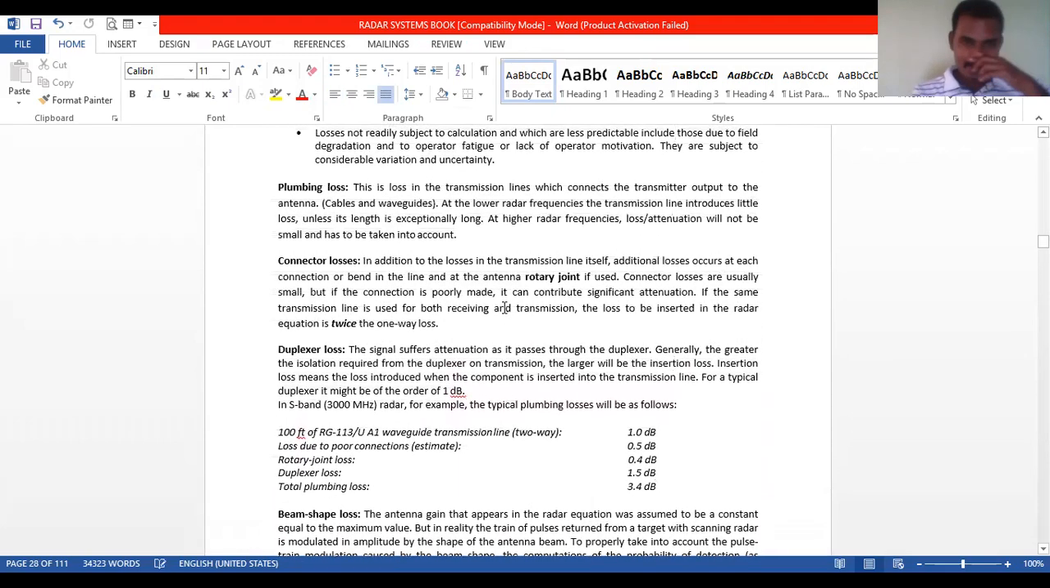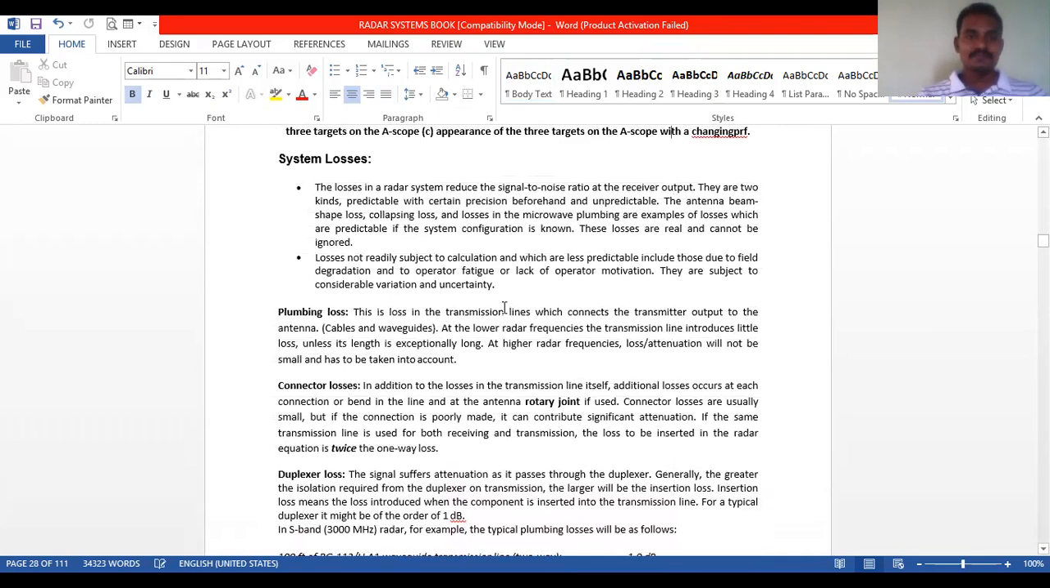Initially we are going to discuss the plumbing loss. So what is meant by system loss? How will the system loss appear? The losses in a radar system reduce the signal to noise ratio at the receiver output. So because of these system losses, the signal to noise ratio will be reduced at the output.